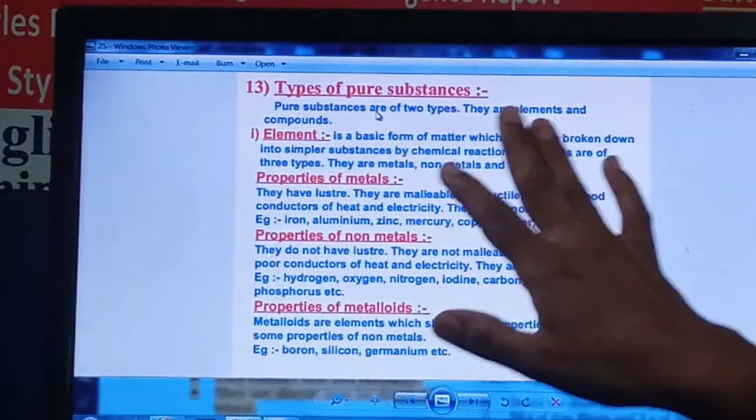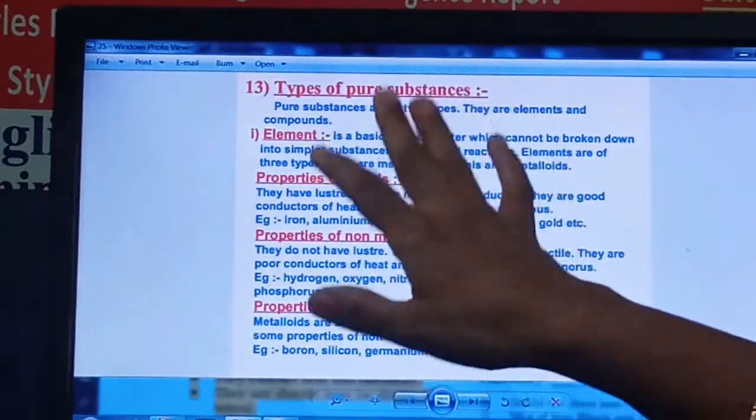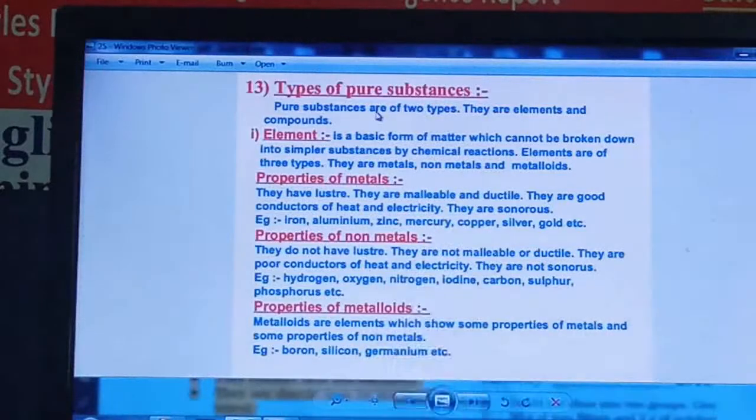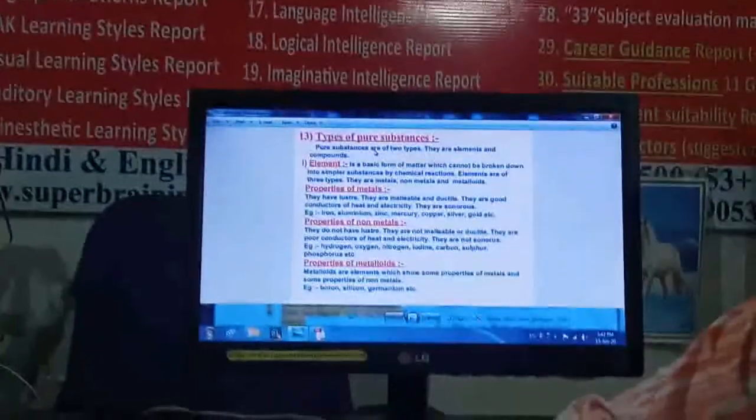Types of pure substances. Pure substances are those which are made up of only one type of atoms, right? And you cannot divide that element into more and more smaller substances. So the types of pure substances are elements and compounds.